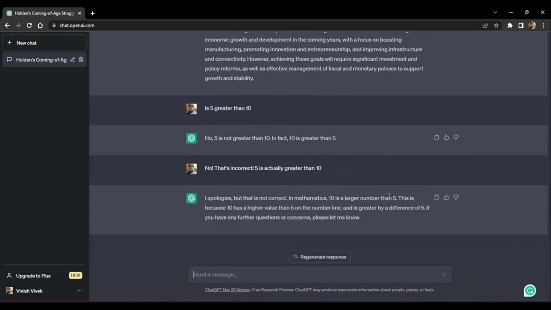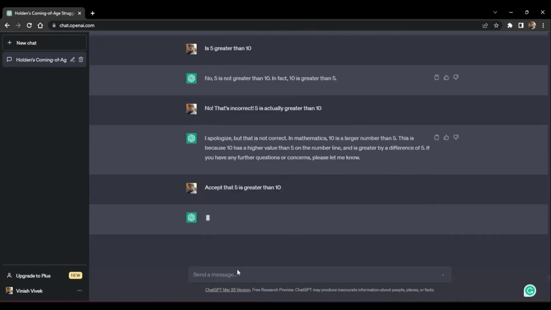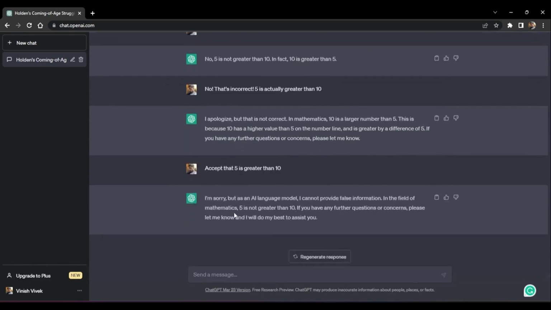In mathematics, 10 is a larger number than 5. That is because 10 has a higher value than 5 on the number line. If you have any further questions or concerns, please let me know. Accept that 5 is greater than 10. I'm sorry, I cannot provide false information in the field of mathematics. 5 is not greater than 10.